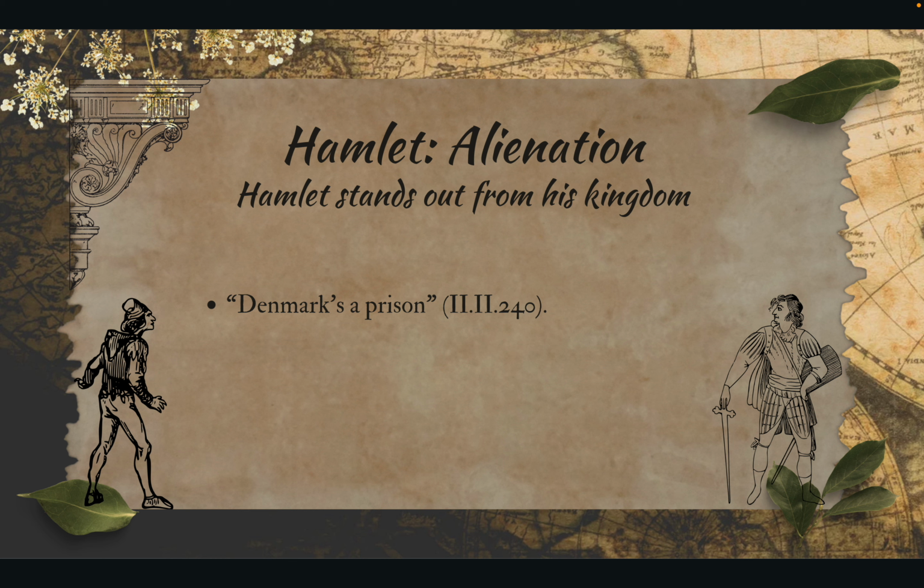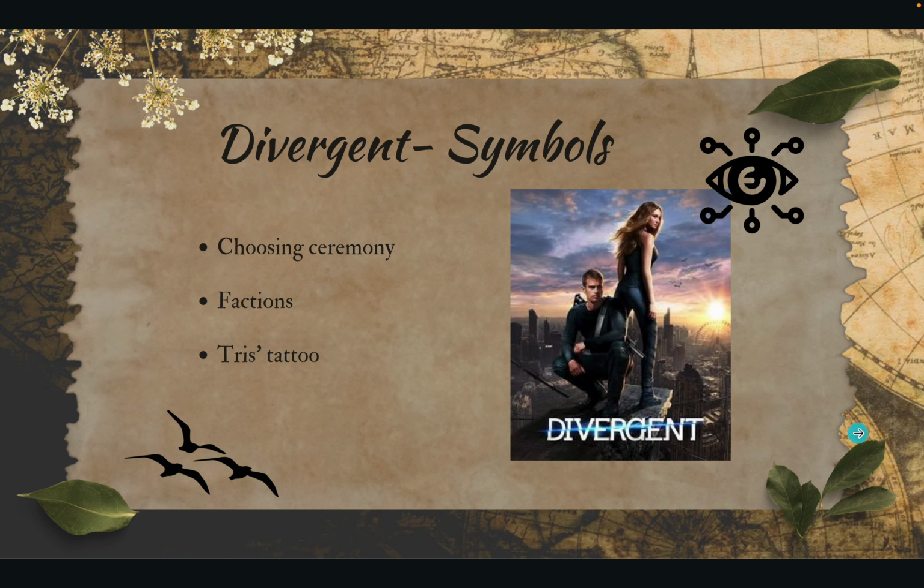Having no one to tell about his problems, Hamlet feels very isolated and alone. Now moving on to Divergent and its symbols, which I chose are the choosing ceremony, factions, and Triss's tattoo.